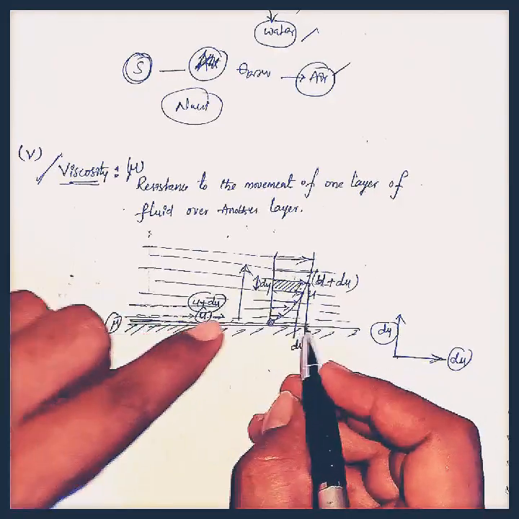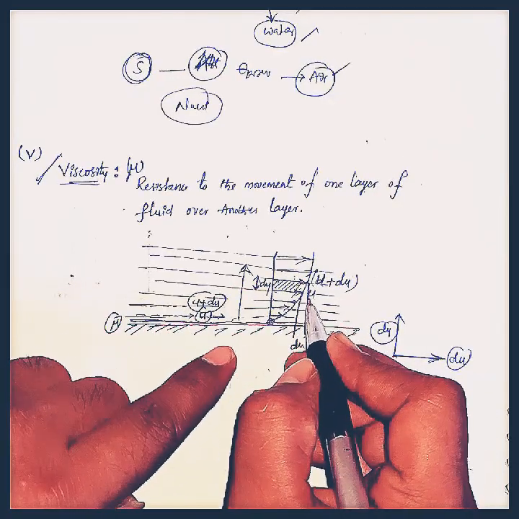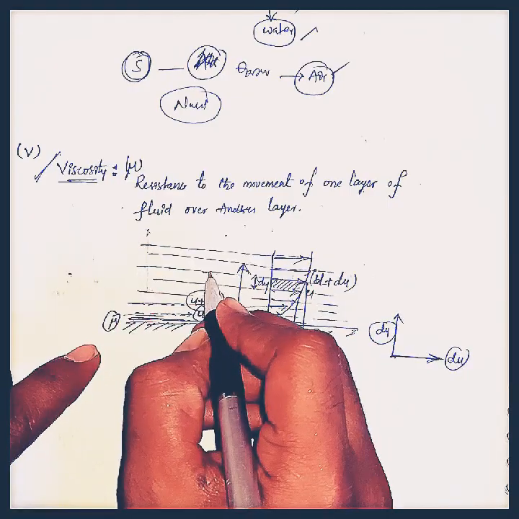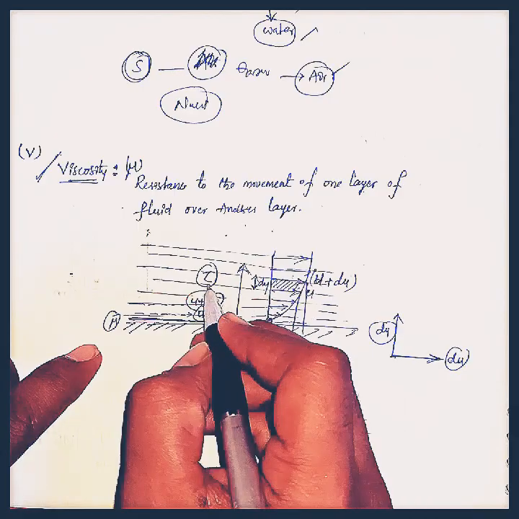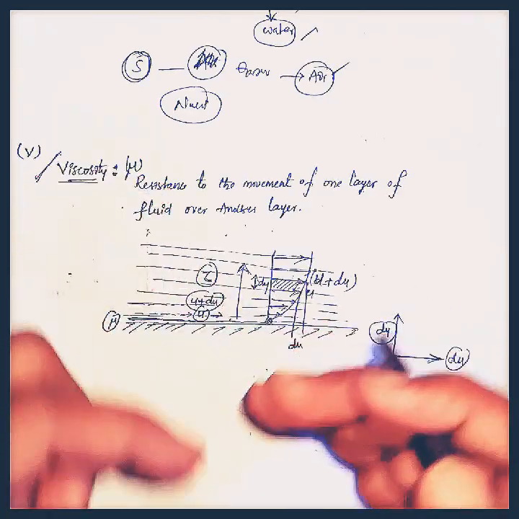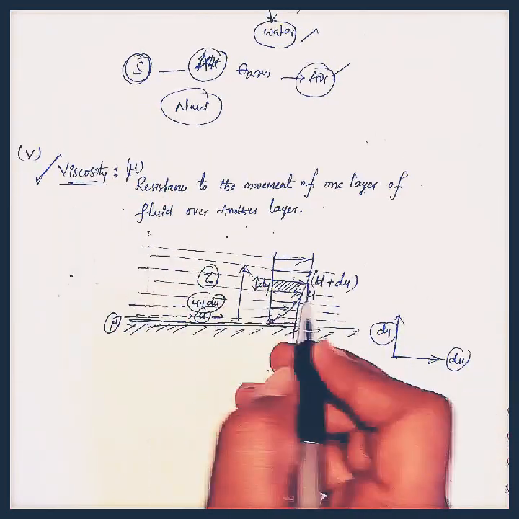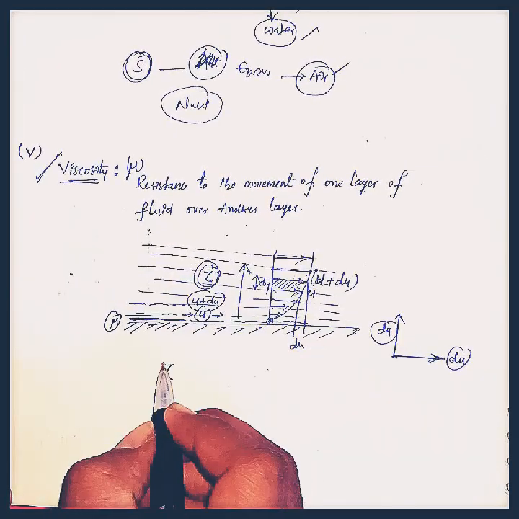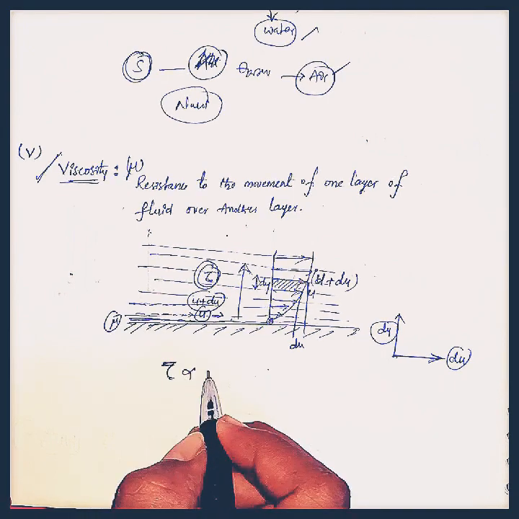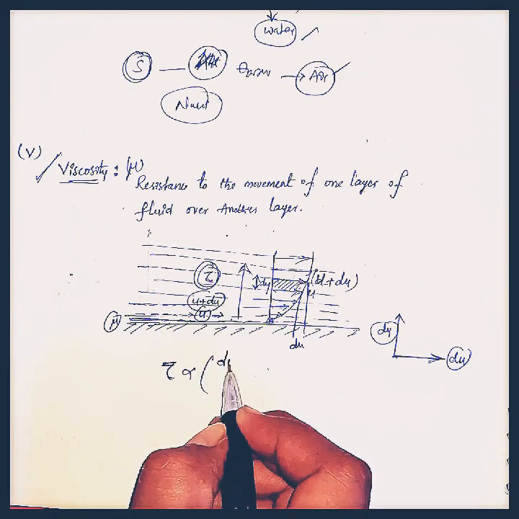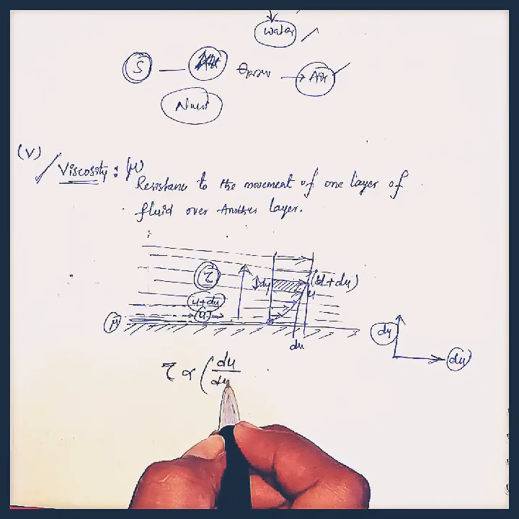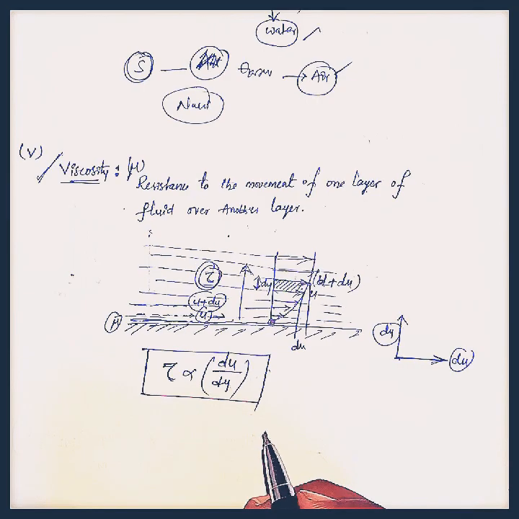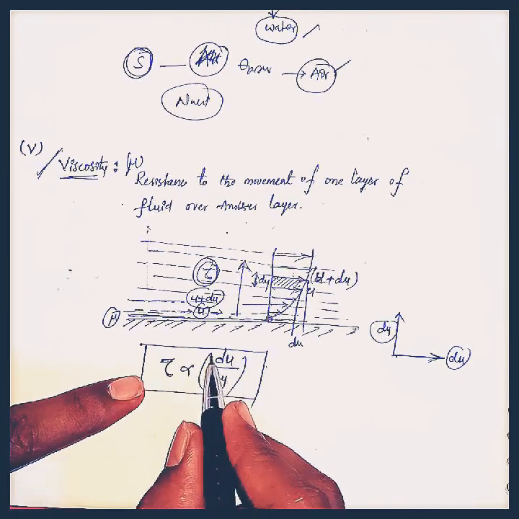You may have a doubt about why the difference arises between the velocities of these two layers. It means there will exist some shear stresses between these two layers. That's why the velocity gets a difference between any two layers of the flowing fluid. Here the developed shear stress tau is directly proportional to the variation of velocity with respect to the distance between any two layers. Okay, this is very important, and tau is directly proportional to this value.